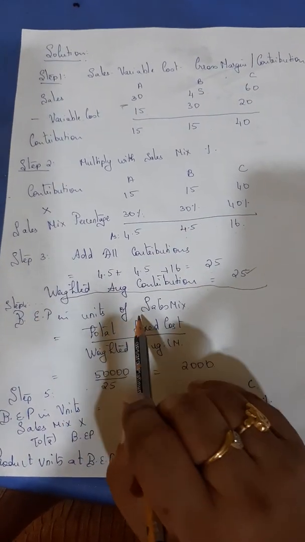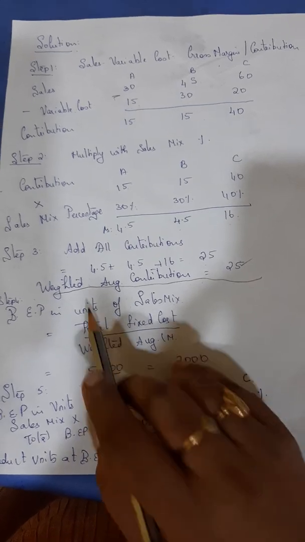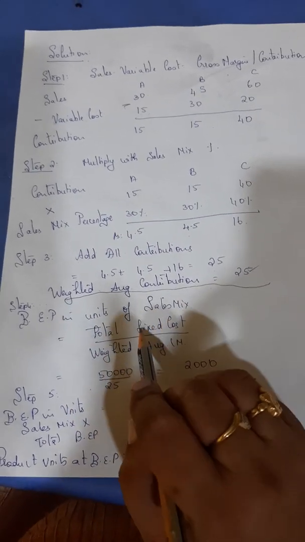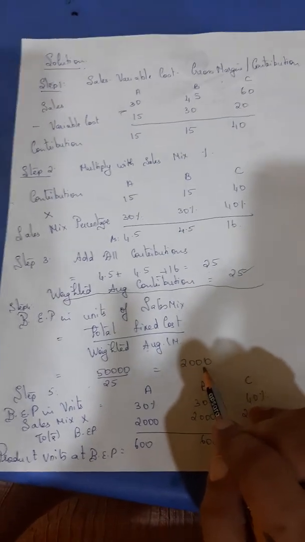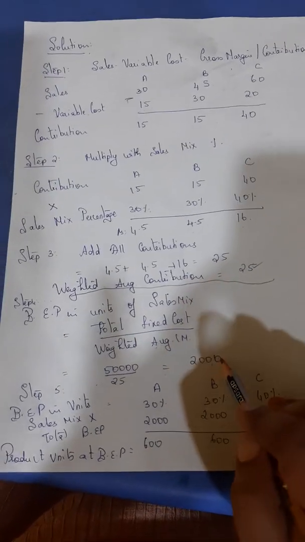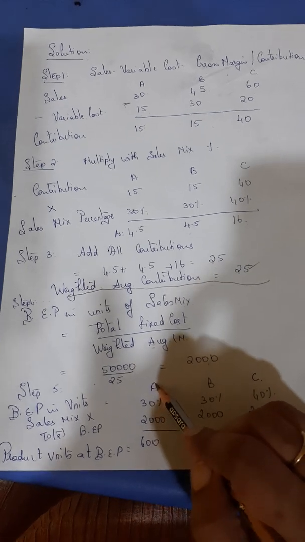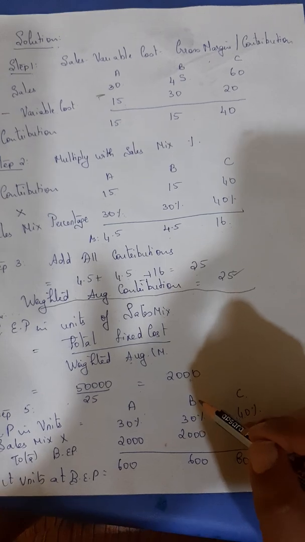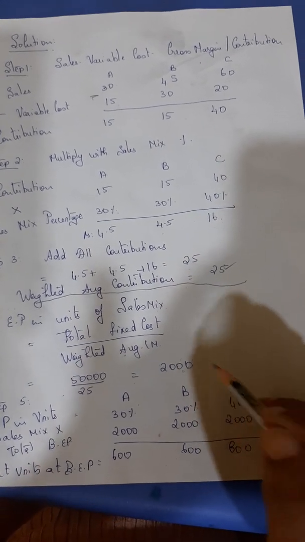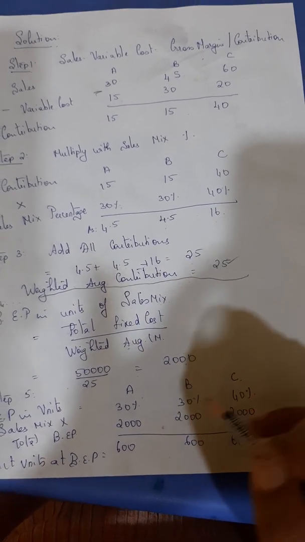Now what is the formula of BEP? Usually the sum will end here. What is the formula of BEP? Total fixed cost by weighted average CM. That is, you arrive at 2000. But in this 2000, 30% belongs to A. Only 30% is A's contribution to the BEP. B is 30. We are assuming that, because in the question they have given it that way in the textbook.